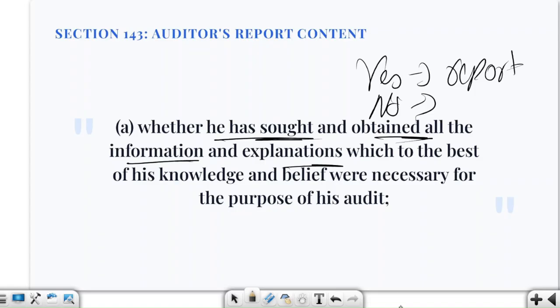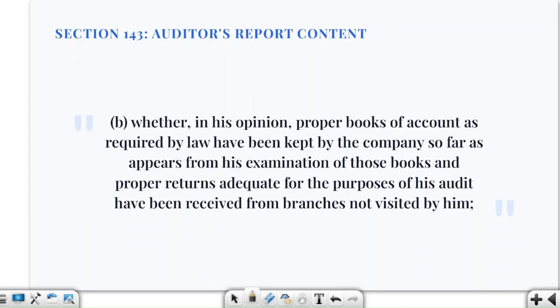Qualification or negative reporting may arise. So the auditor may ask for bank statements and management refuses to provide them. Then what is going to happen? The auditor cannot simply ignore this matter. Then they will see whether proper books were maintained or not.